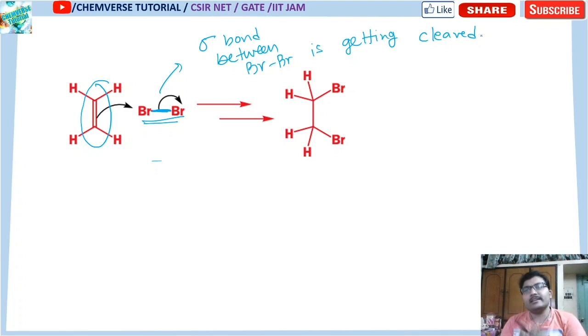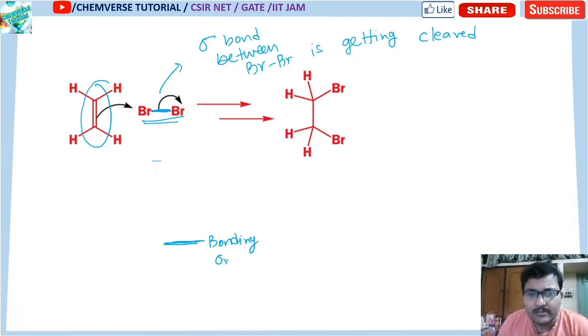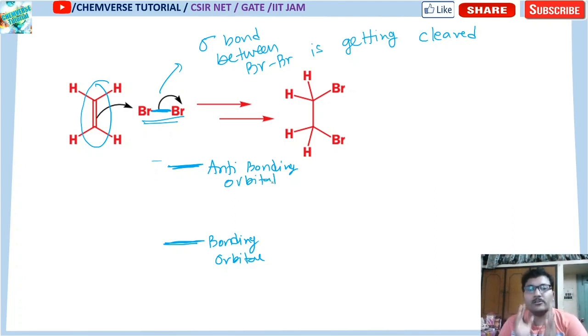Whenever a bond is breaking, a bond was formed because there was electron in the bonding orbital. Now if I donate electron to the anti-bonding orbital, what will happen? The bond order will be 0. Understand? Suppose there is some bonding orbital, it can be pi, it can be sigma, whatever, and an anti-bonding orbital. Now look at this. This is a very important concept you need to clarify. These are very simple things, but we always get confused about how the electron is donated to the sigma star.